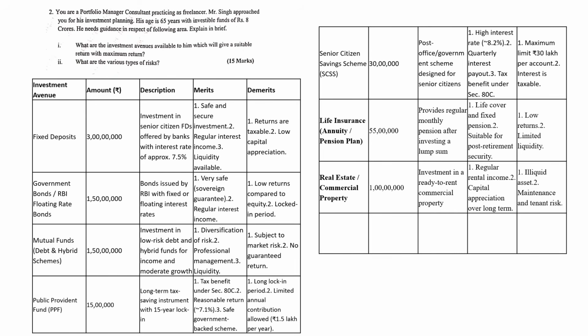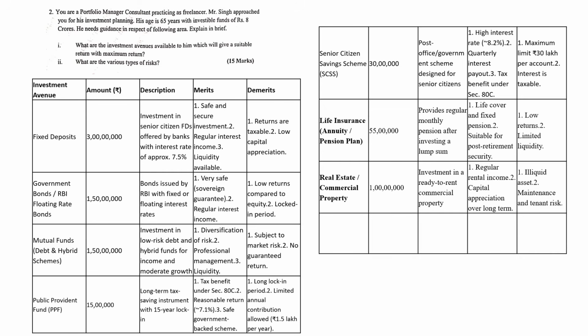Next is senior citizen savings 30 lakhs. That is a post office government scheme designed for senior citizens. High interest rate, 8.2 approx. Quarterly interest payout, and you get tax benefit. Maximum limit is 30 lakhs per account and interest is taxable. Life insurance 55 lakhs provides regular monthly pension after investing a lump sum. Okay, so life gets covered and you get a fixed pension, suitable for post-retirement. Demerits are low return and limited liquidity.